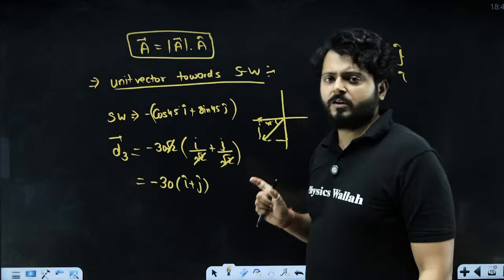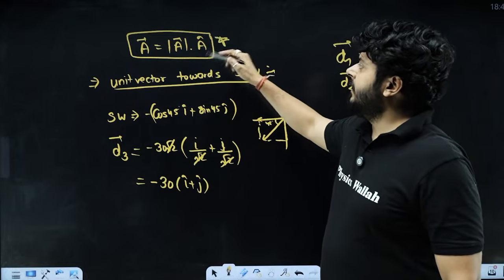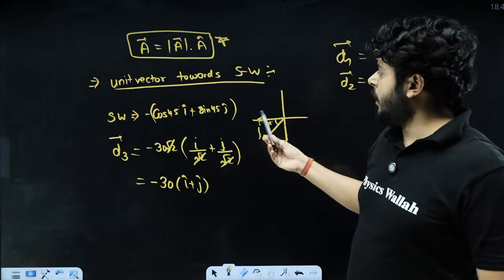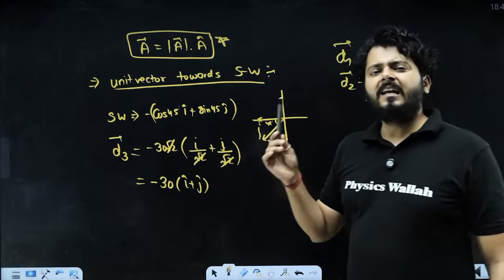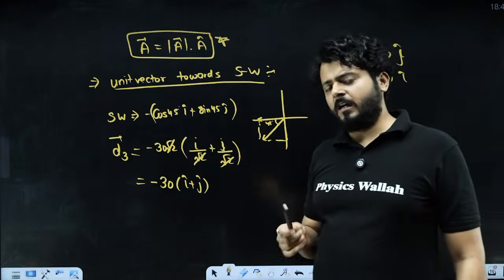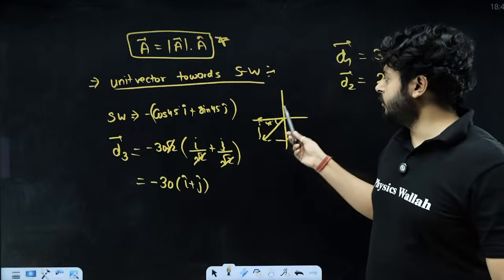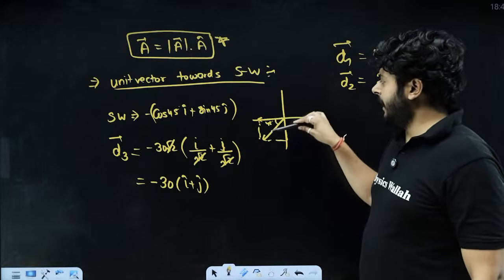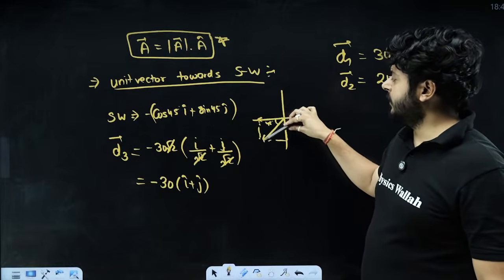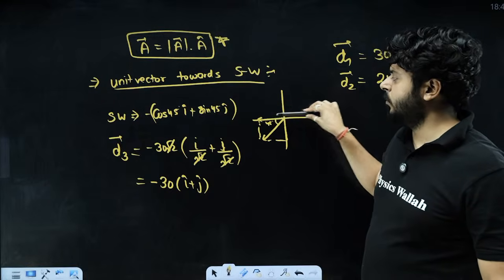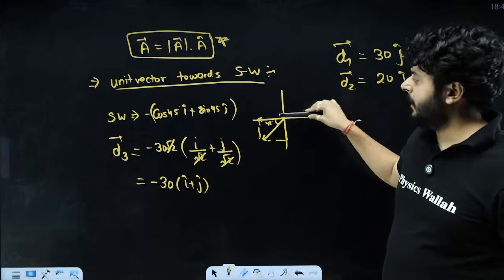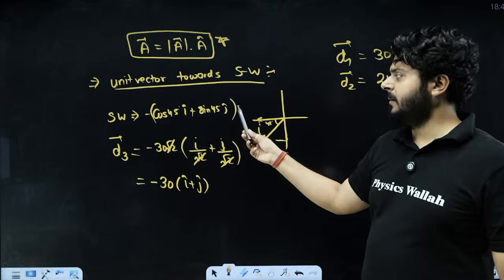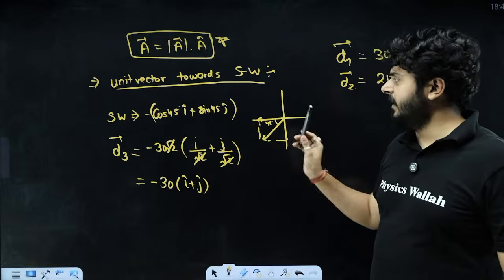In two dimensions, always remember that any vector is simply the magnitude times the unit vector in that direction. So how will you write the displacement of 30 root 2 towards southwest in vector format? In the southwest direction you have to find the unit vector. Take a vector of unit magnitude in the southwest direction and take its components. This is cos 45, this is sin 45, towards minus i and minus j. So we write cos 45 minus i cap, sin 45 minus j cap, with the minus taken out common. So the unit vector in this direction is figured out.